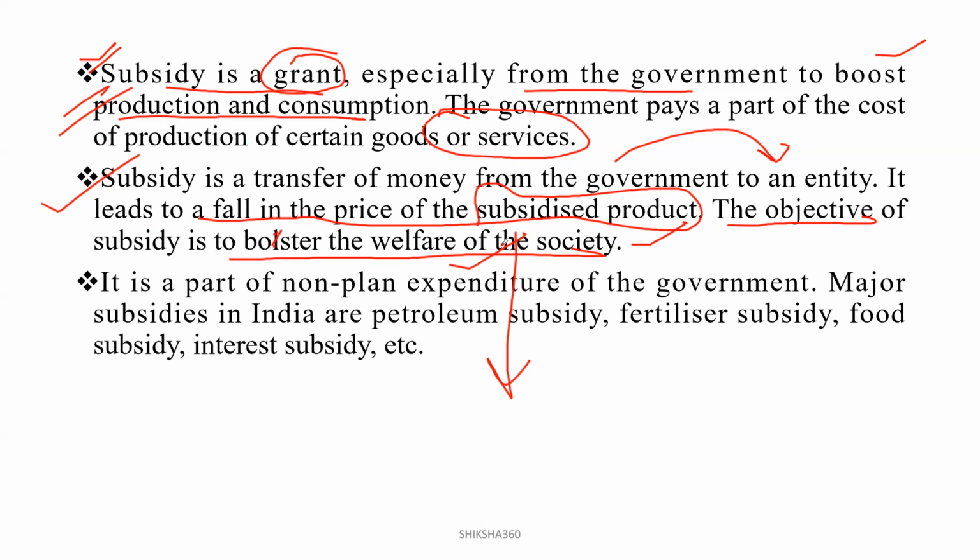Major subsidies in India are like petroleum subsidy, where some part of the petroleum price is paid by the government and the rest by the public. Fertilizer subsidy, food subsidy, interest subsidy, etc. In interest subsidy, some part of the interest is paid by the government. Like in housing loans, if there is a subsidy, it means everyone can have an affordable house. That's why the government is paying some money so that everyone can live comfortably. That is interest subsidy on housing loan in simple language.